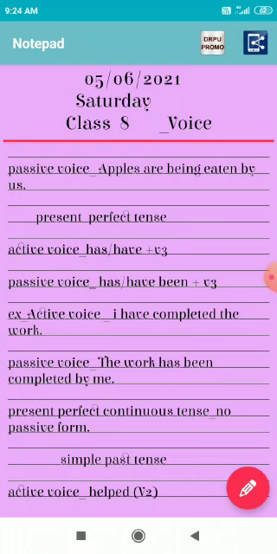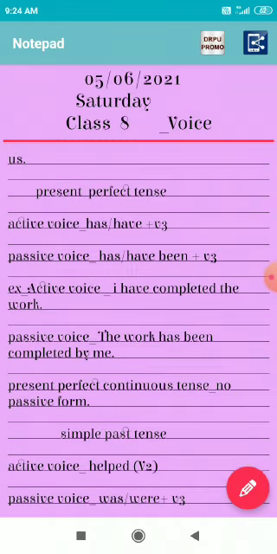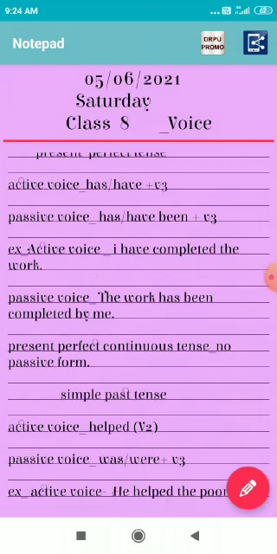Let's take an example. Active voice: I have completed the work. Look at that. Here I is the subject, and have completed is in the present perfect tense. Here work is the object in the active voice, and I is the subject. While we are converting this into the passive, the work becomes the subject in the passive voice. The work has been completed by me.